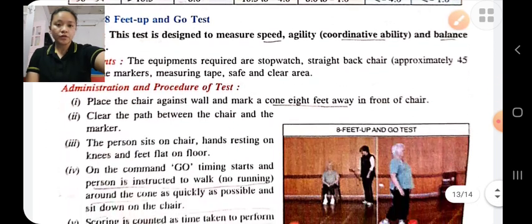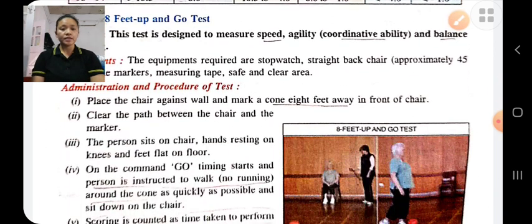The procedure for this test is, first the chair is placed against the wall and the cone is placed 8 feet away in front of the chair, and the path between the chair and the marker is cleared.